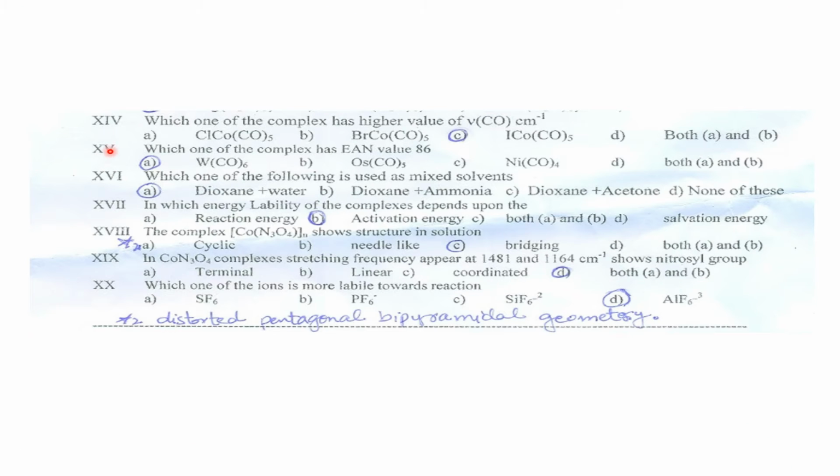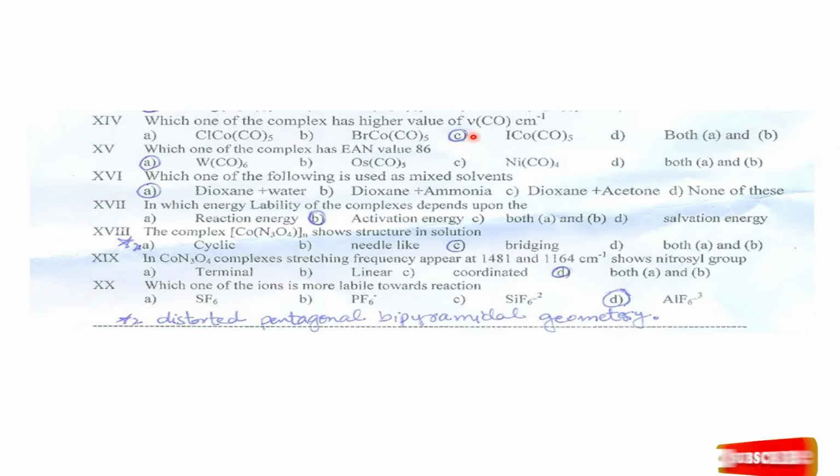So now we have MCQ number 14. Which one of the complexes has a higher value of carbonyl frequency in the IR spectrum, in centimeter inverse? Here it is given in centimeter inverse, that means IR frequency.